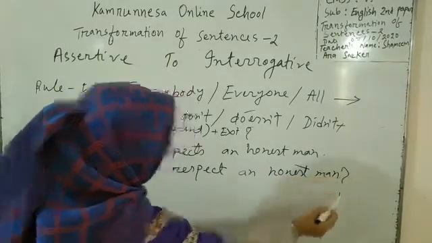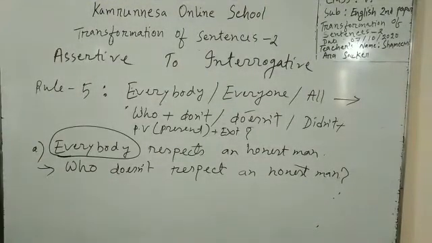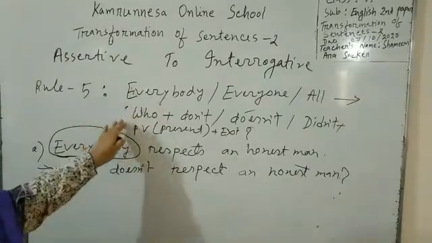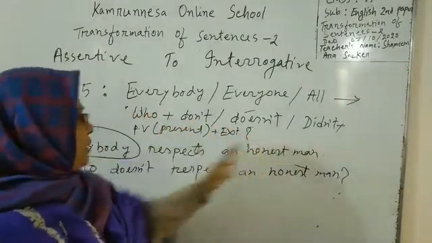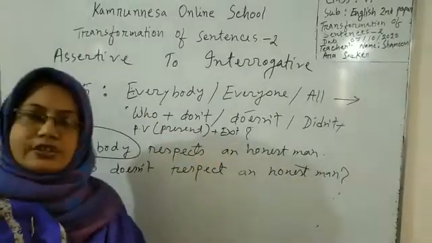Who doesn't respect an honest man. That means everybody respects an honest man. Have you corrected the structure? Who plus don't or doesn't or didn't plus principal verb in present form plus extension.